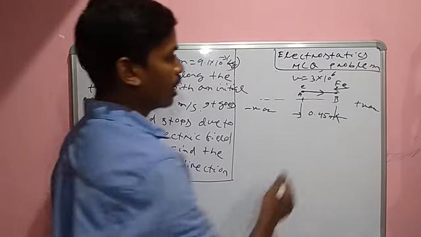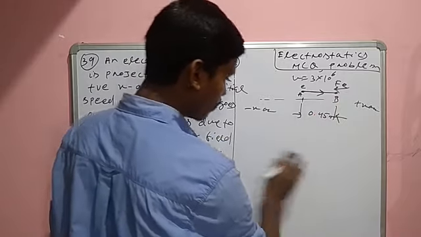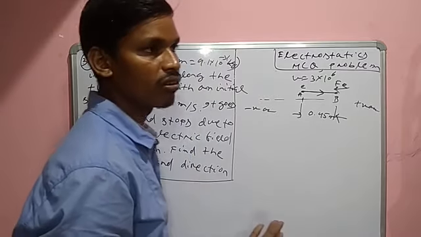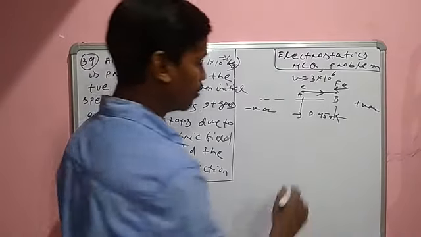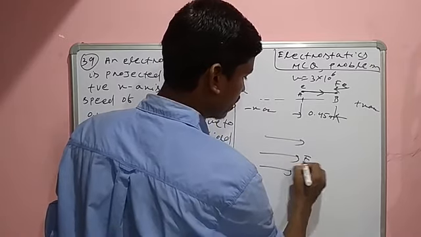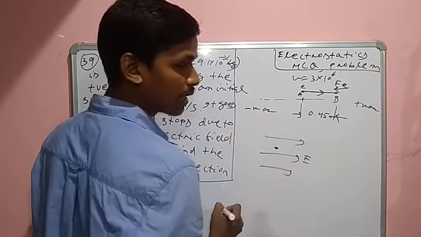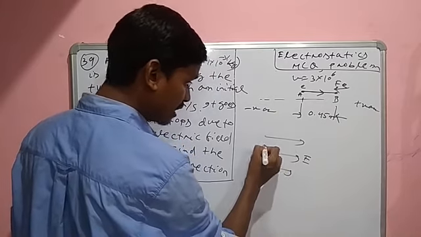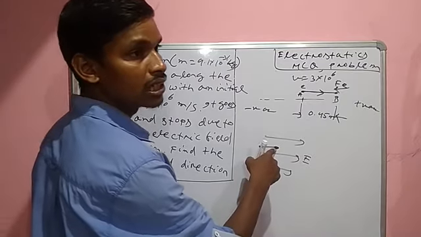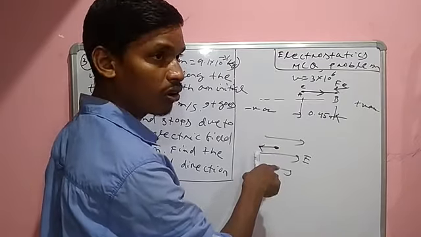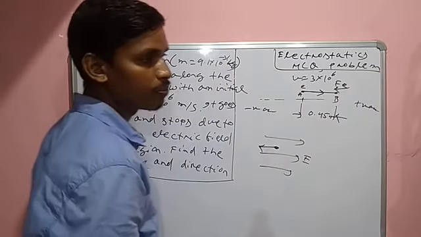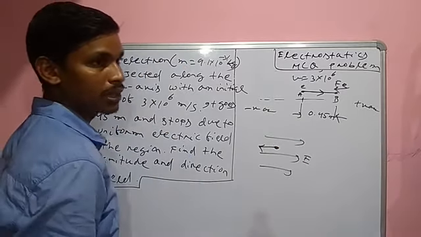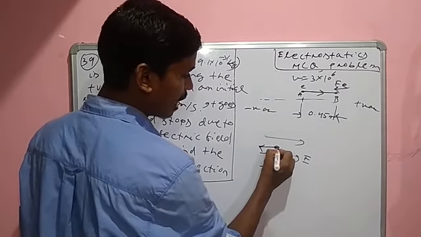We already know that a force acts on the electron inside the electric field. Suppose the electric field is in this direction. Whenever an electron is present, the force on it is in the opposite direction. Whenever a proton is here, the force acts in the same direction as the electric field.